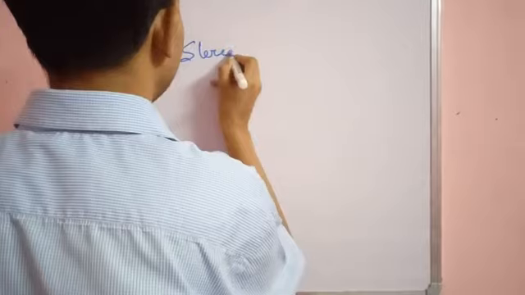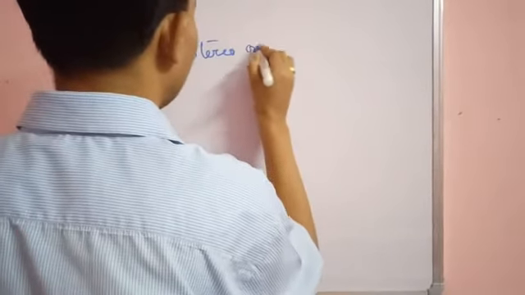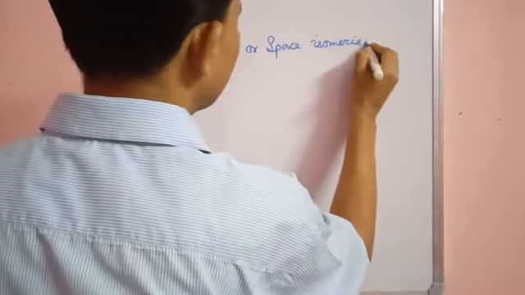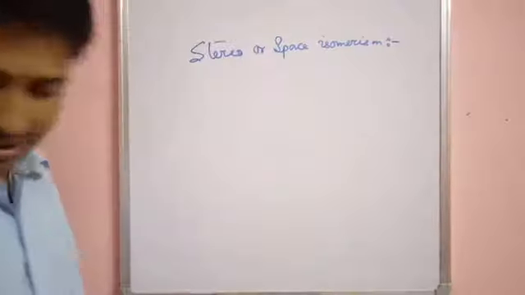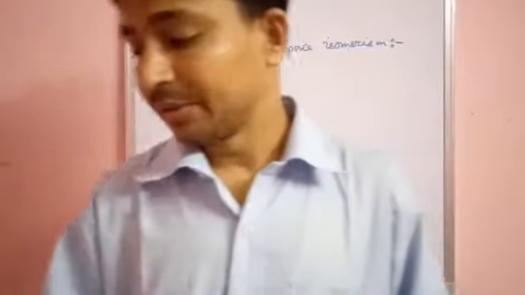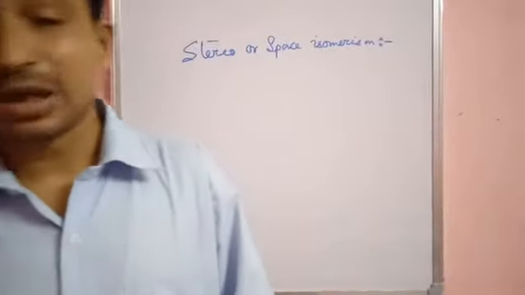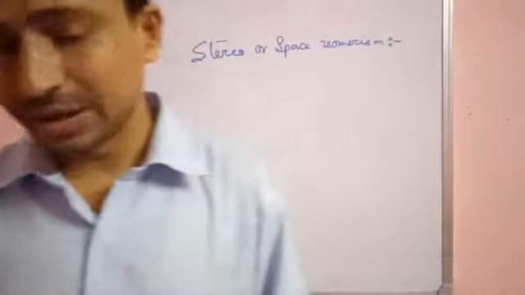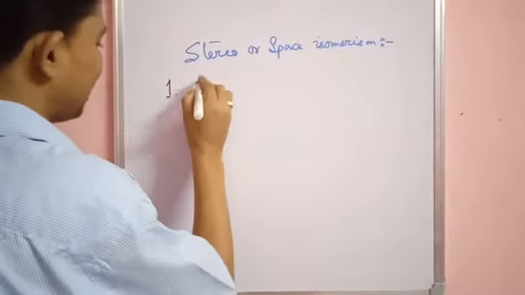So the next isomerism we are going to shift to is stereo or space isomerism. What is stereo or space isomerism? It means that the heteroleptic complex compounds differ from one another in the spatial arrangement of atoms, molecules or ions. These are divided into two types. Number one is geometrical isomerism, and number two is optical isomerism.